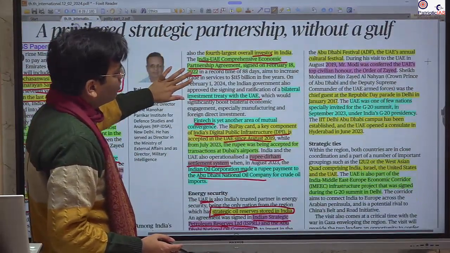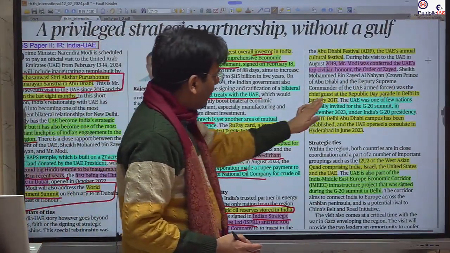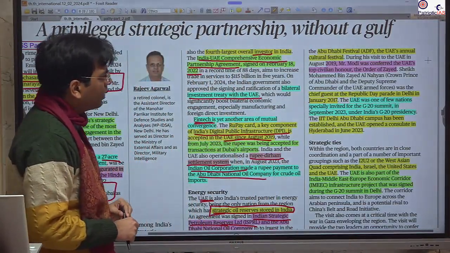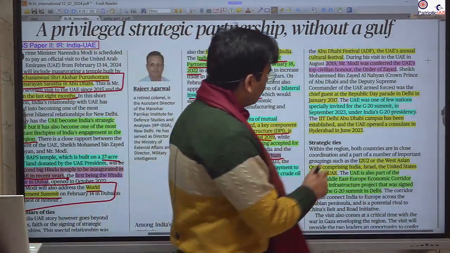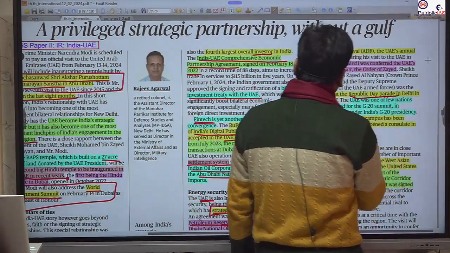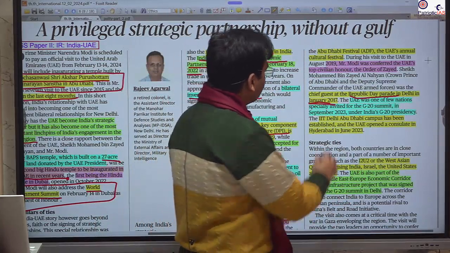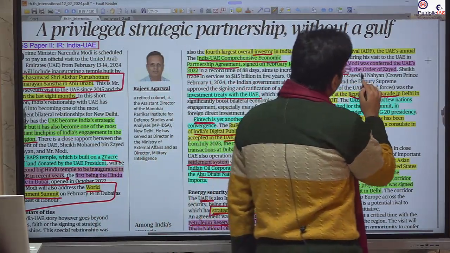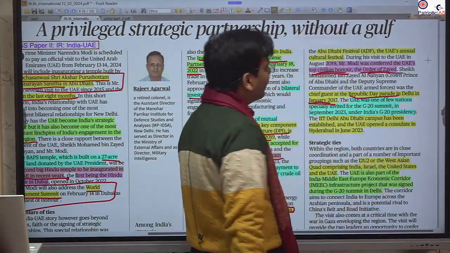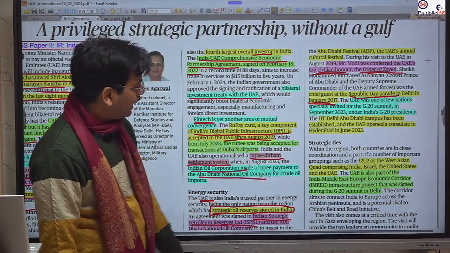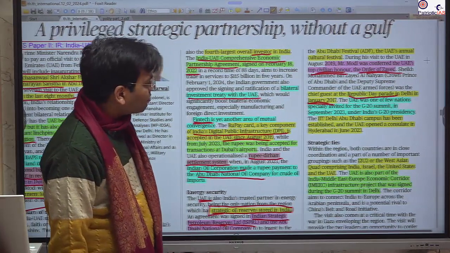We saw that in 2017 we asked the president and the crown prince of Abu Dhabi to be guest of the 26th January Republic Day parade, okay, in 2017. And the Indian Prime Minister was also given the top civilian award of the UAE, Order of Zayed. The name of that president is also Zayed, so please remember this.